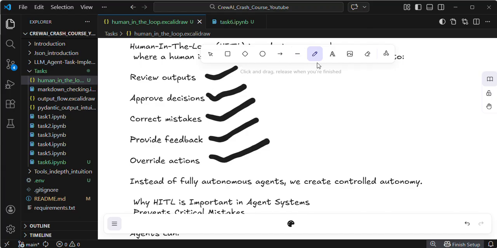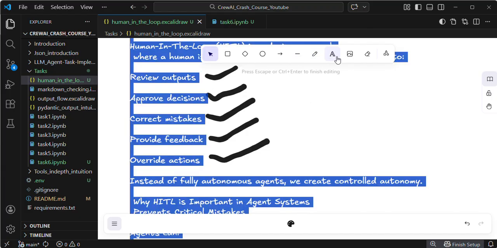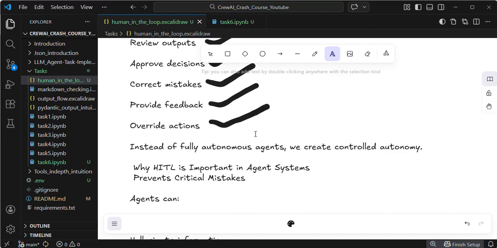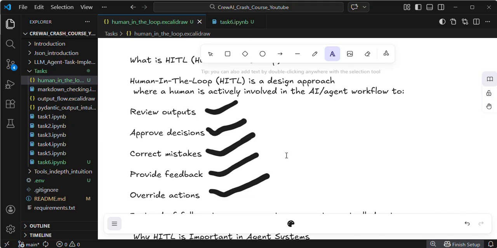These 4 to 5 things are very important. Using human in the loop, we can review the output, approve decisions, correct mistakes, provide feedback, and override actions. These are the important key functions of human in the loop. We can review the output, approve decisions, correct mistakes, and provide feedback. If we are not satisfied with the agent response, we can override the action. I can show you all these cases while implementing the code.